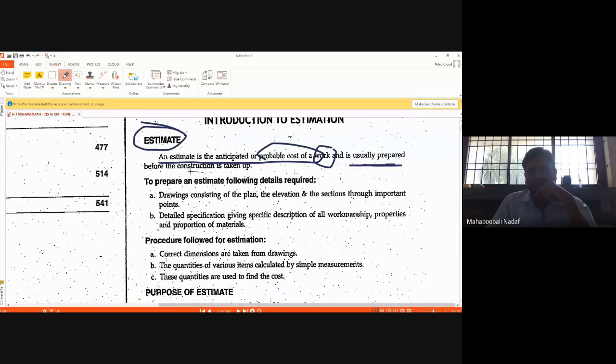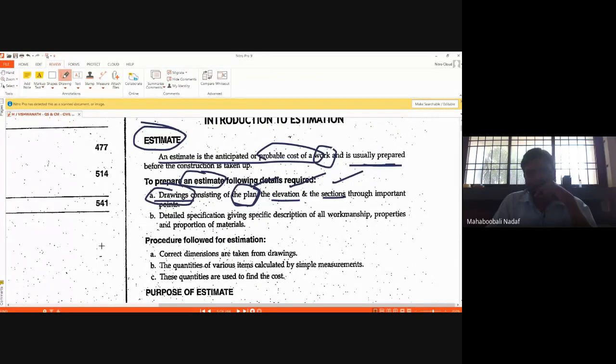Now, to prepare that estimate, what exactly do you require? First is drawings, drawings of all plans, all levels, elevations and sections. These three things are important: plan, elevation, section. That is the drawing.